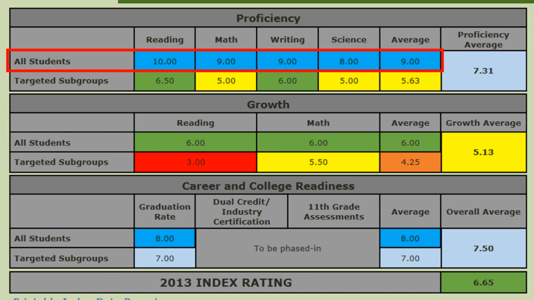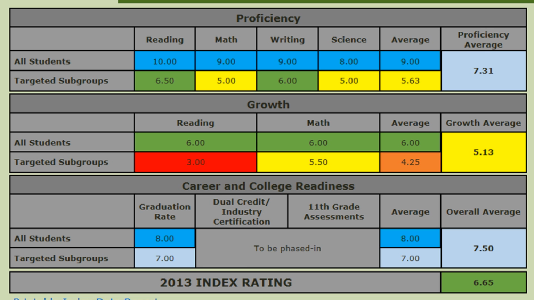The ratings for the all students group shown on the top line are higher than for the targeted subgroups. This rating value of 10 for reading corresponds to a reading proficiency rate of over 90%, and the rating of 9 for math to a proficiency rate of 80 to 90%. You should look at the crosswalk tables to see the exact values for each rating value.